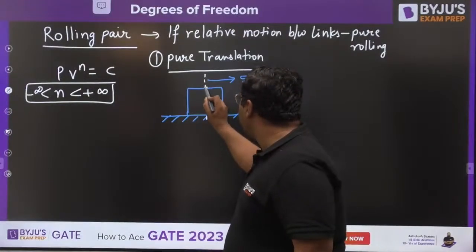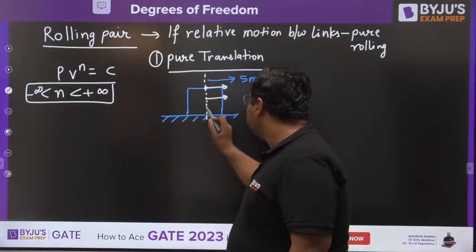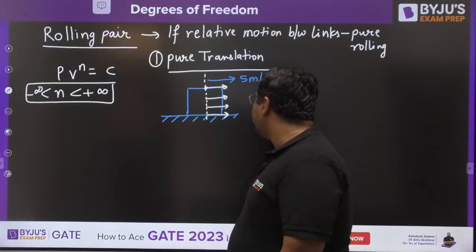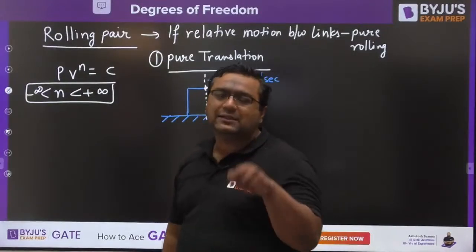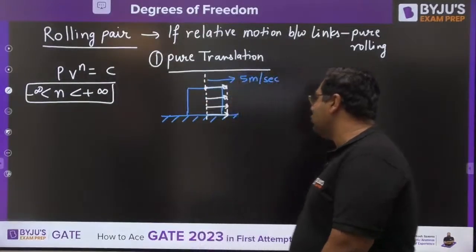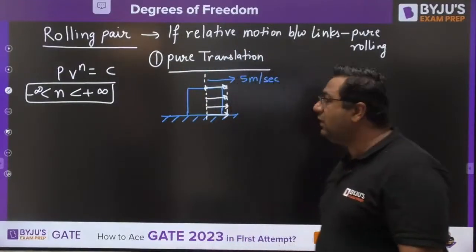This point would have a velocity of 5. This point would have a velocity of 5. So every point has the same translational velocity. This is the property of pure translation motion. This is the first fundamental type of motion which we are very well aware of.